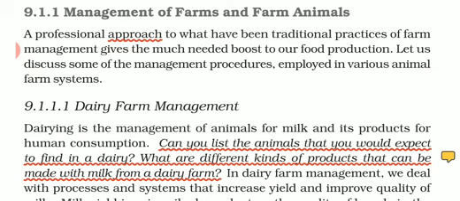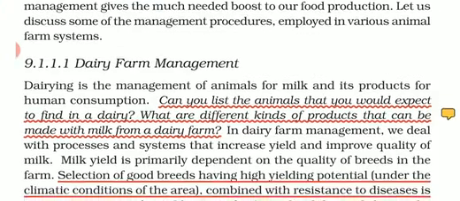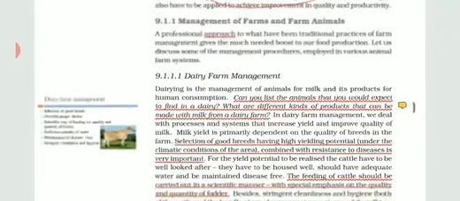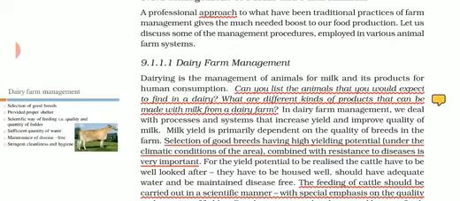So you have already studied how the management of these animals is important, because if we are not keeping them in good hygiene, if food is not given properly, then the products will also suffer. So let's start with number 1, dairy farm management. In this, the very simple things which are given here.